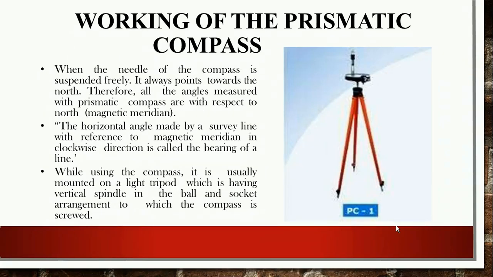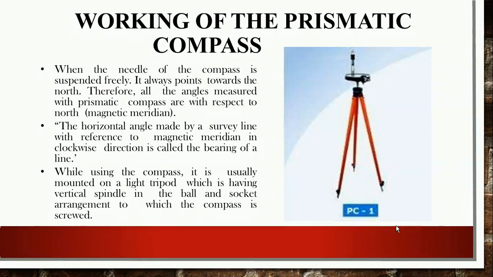Now we are going to see the working principle of the prismatic compass. When the needle of the compass is suspended freely, it always points towards the north. Therefore, all the angles measured with the prismatic compass are with respect to magnetic north, which is called the magnetic meridian.